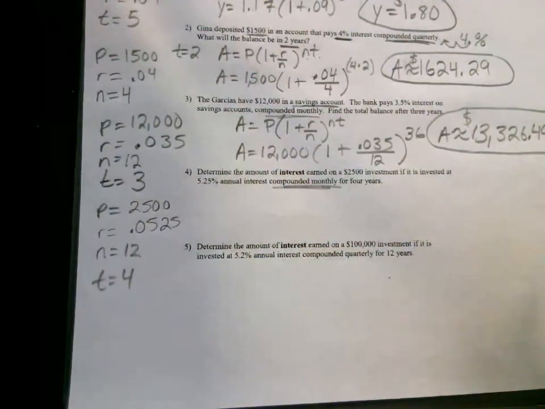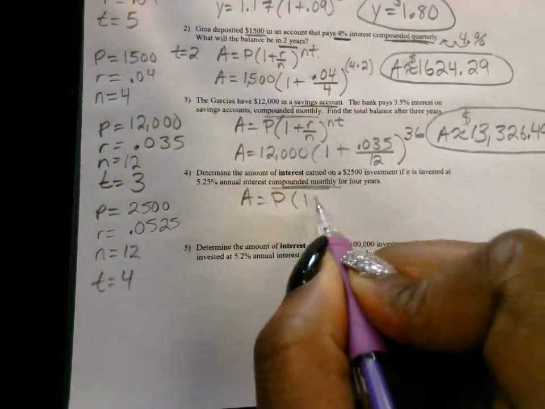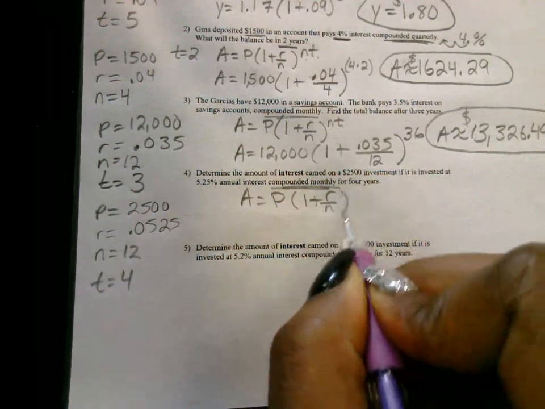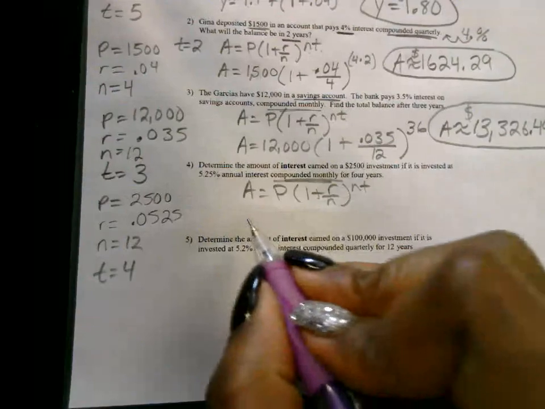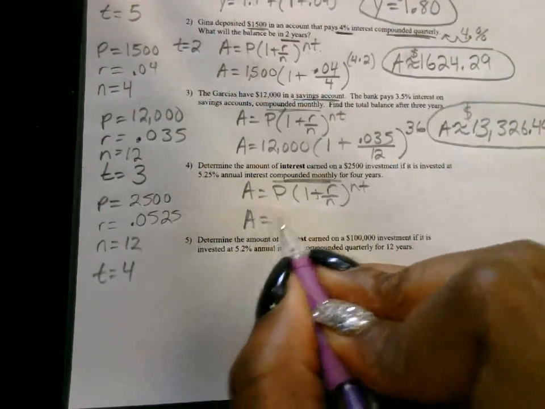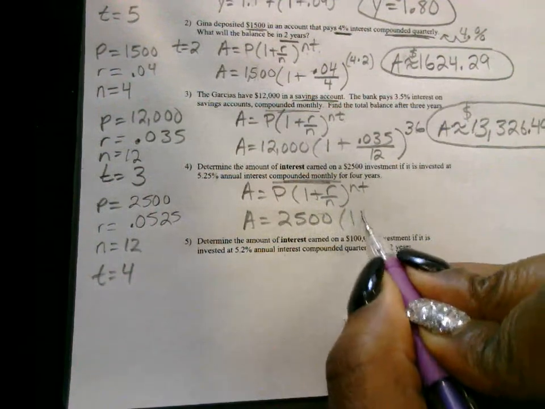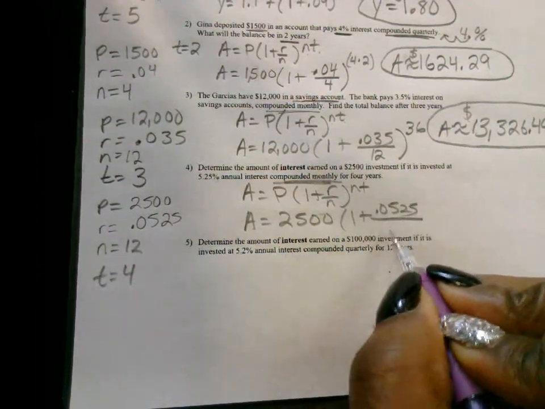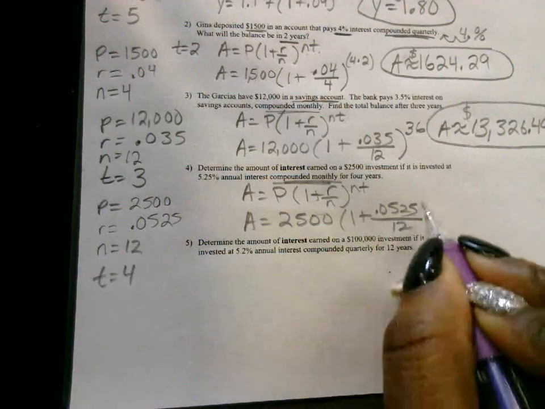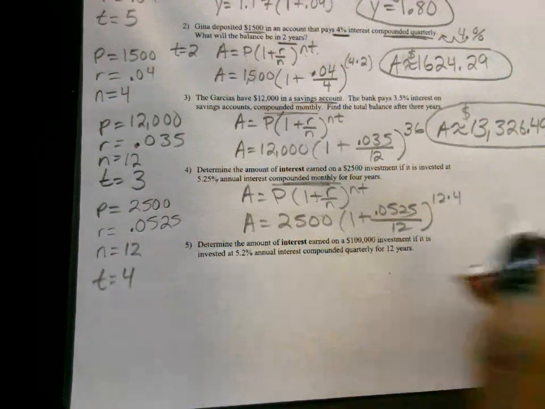Now we're going to write the formula. A is equal to P parentheses 1 plus R over N, to the NT power. We substitute. A is equal to 2,500 parentheses 1 plus 0.0525 divided by 12, to the 12 times 4 power.